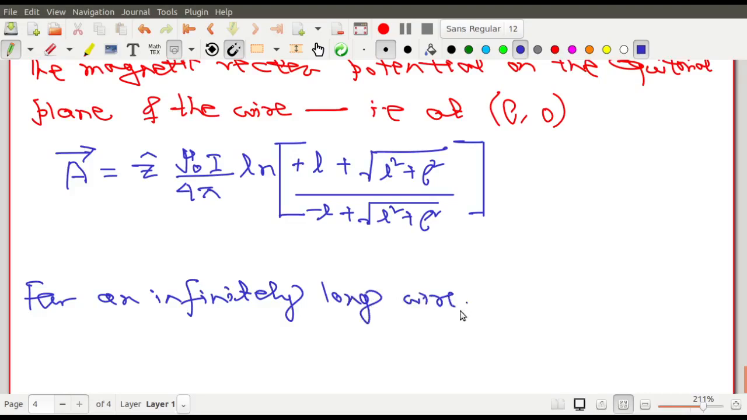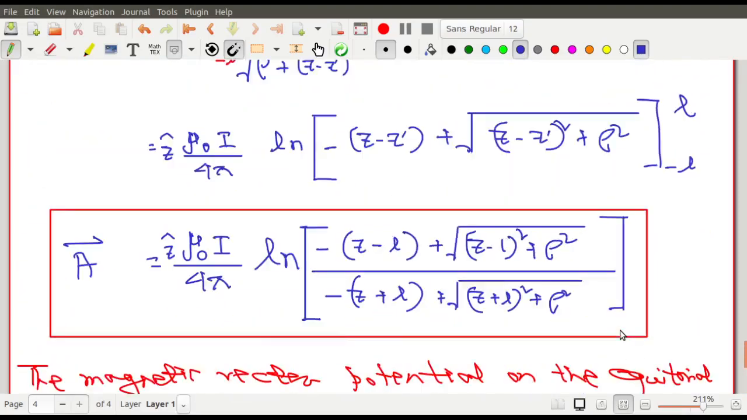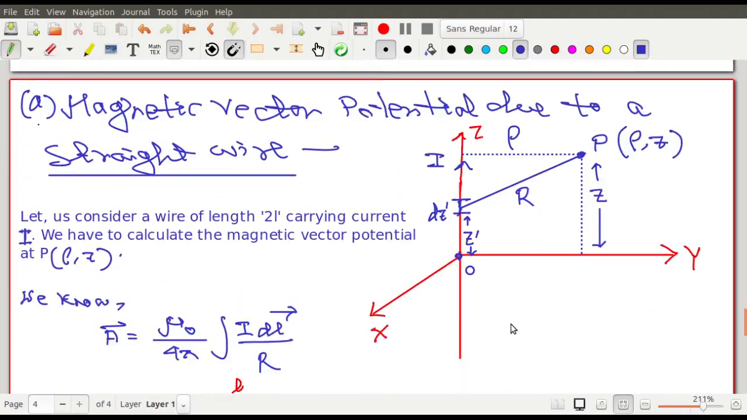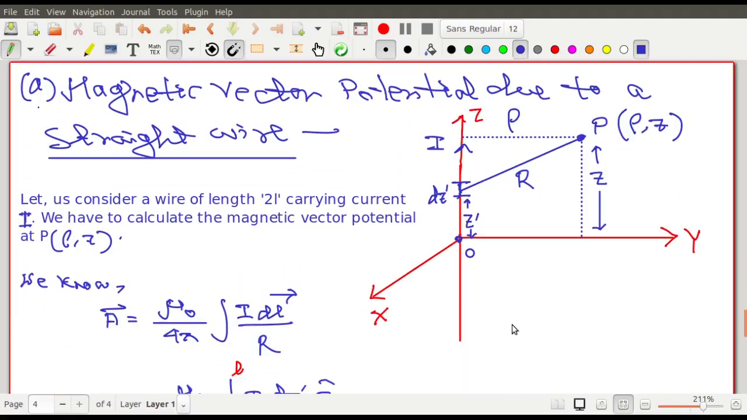So infinitely long wire means that you have to put the condition that rho by L is less than 1. Right? Rho by L is less than 1. So infinite wire, I said, you can make an infinite wire in two ways. Number one is the length of the wire is very high, very large length. L is very high. And another one is that the point of observation is very close to the wire.